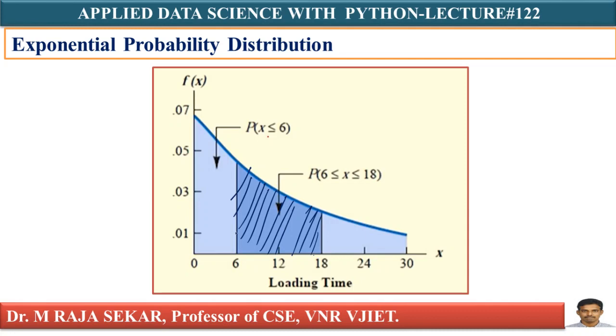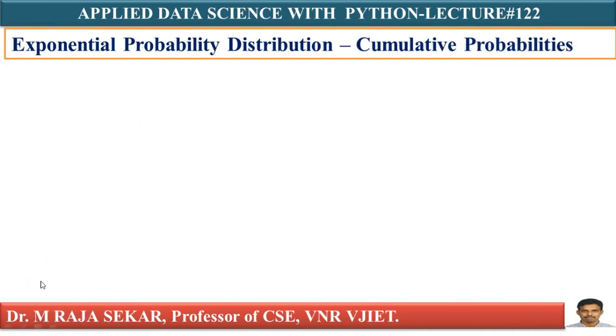In many applications of exponential distribution, we will use the cumulative probability density function. I will solve one problem on this concept in my next lecture, lecture number 123.